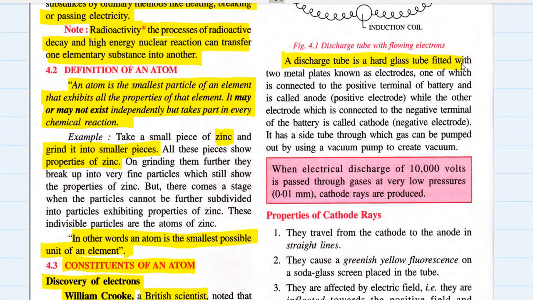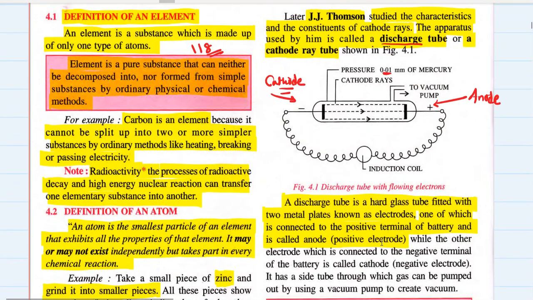A discharge tube is a hard glass tube fitted with two metal plates known as electrodes. One of the metal plates is connected to the positive terminal of the battery and is called the anode or positive electrode, while the other electrode, which is connected to the negative terminal of the battery, is called the cathode or negative electrode.